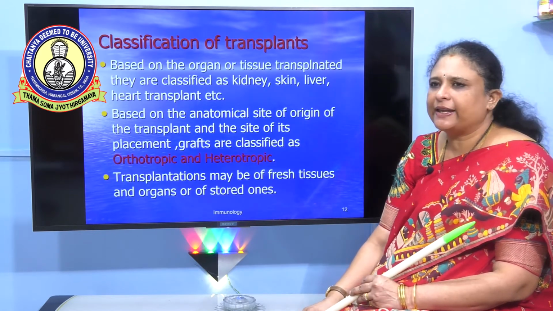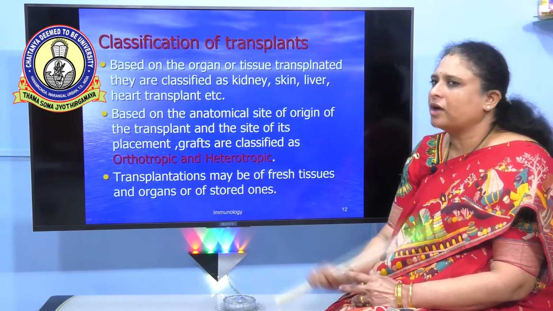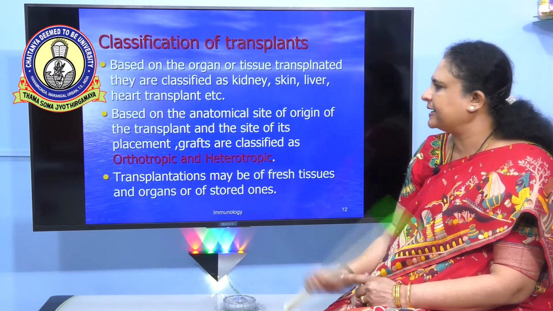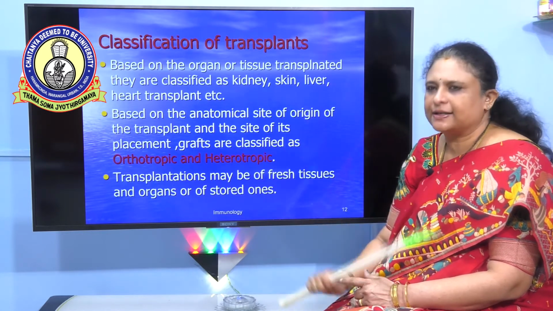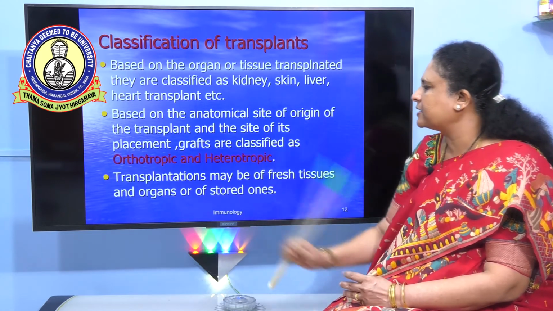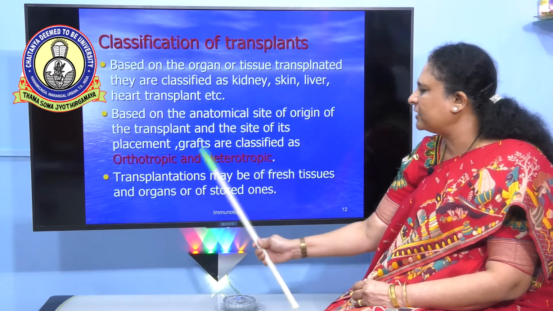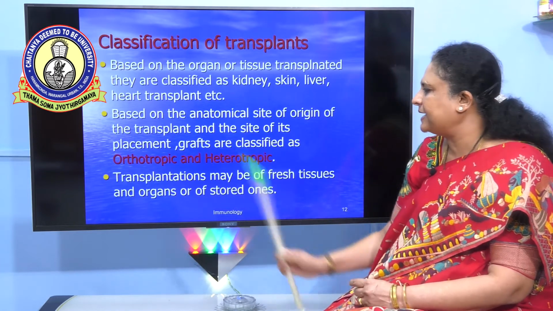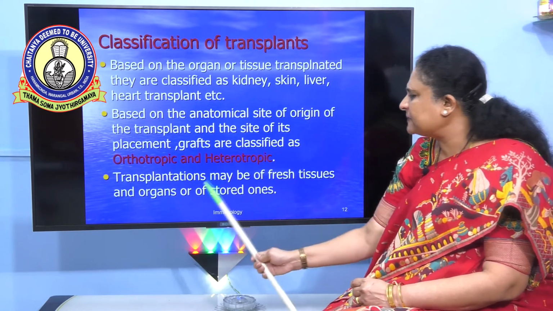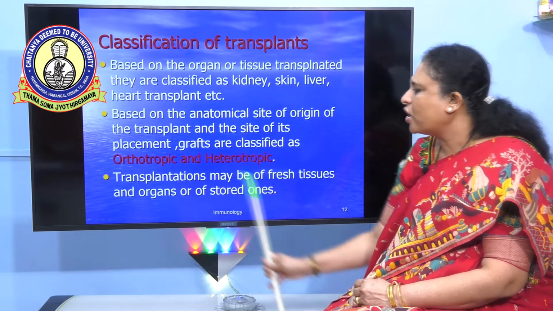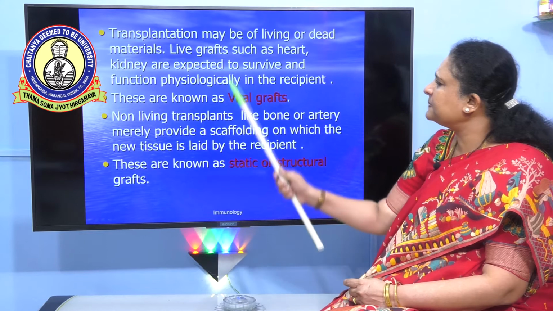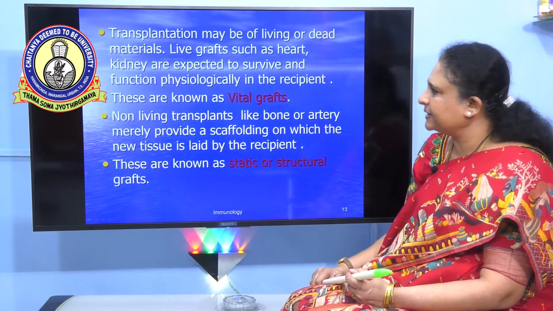Now coming to the classification of transplants. Based on the organ or tissue transplanted, they are mostly classified as kidney, skin, liver and heart transplants, etc. Based on the anatomical site of origin of the transplant and the site of placement of grafts, they are mostly classified as orthotopic and heterotopic transplantations. Transplantations may be of fresh tissues or organs or of stored ones. Transplants may be living or dead materials.